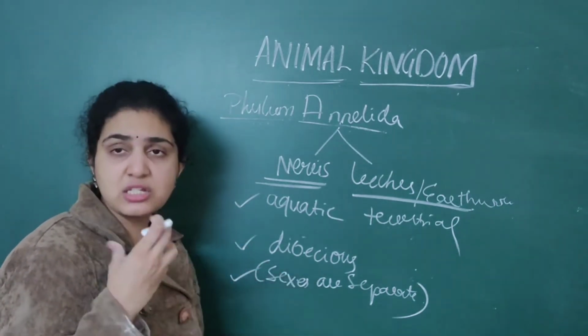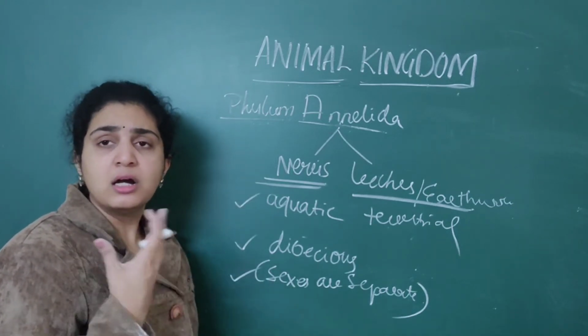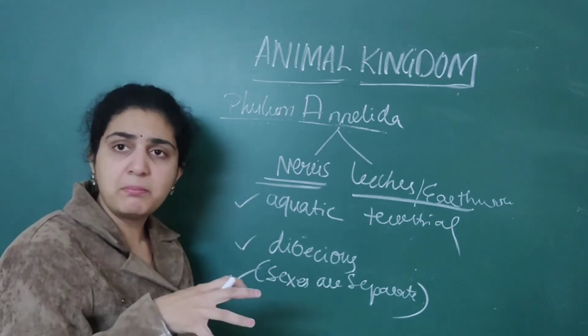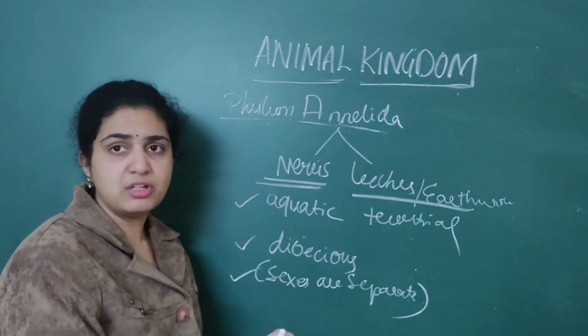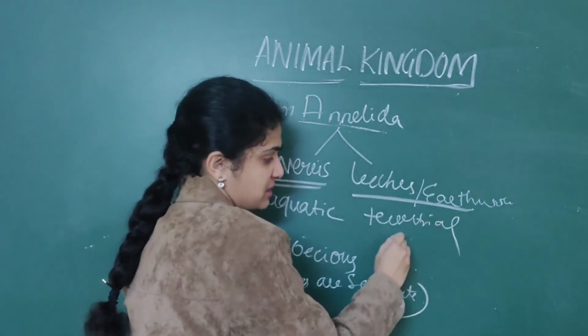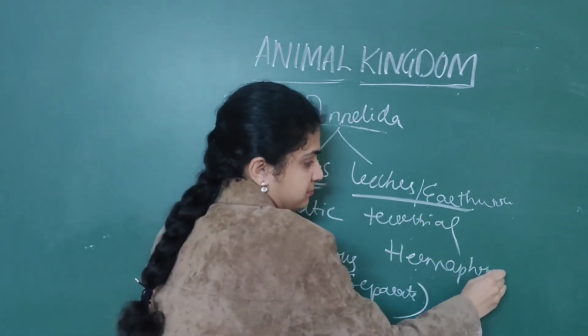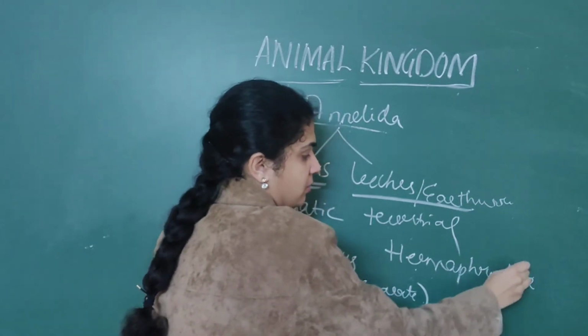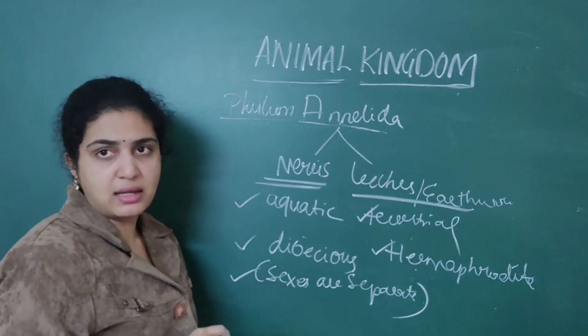When it comes to leeches or earthworms, they exhibit a hermaphrodite property. Hermaphrodite means both the male organs as well as female organs are present in the same individual. So these exhibit a special property called hermaphrodite. And these are dioecious animals.